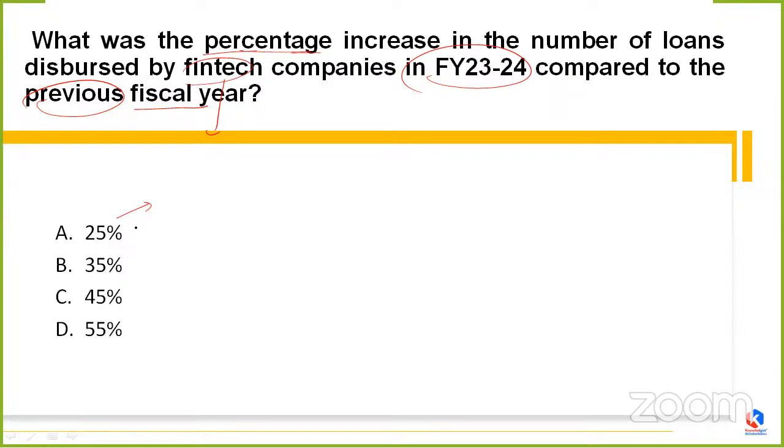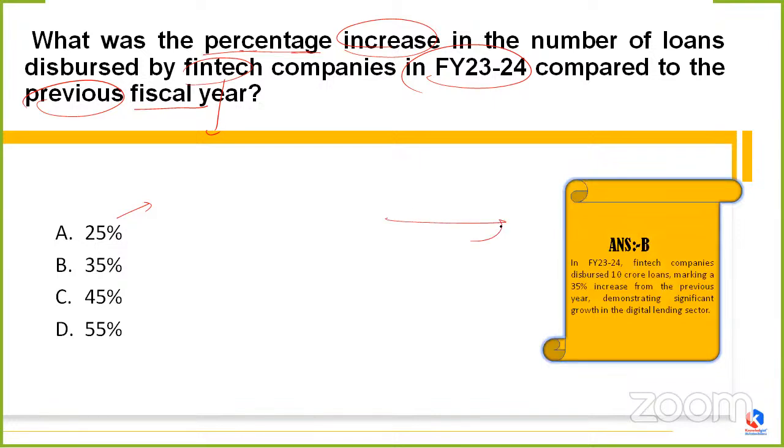To be very precise, it came in the news as a record growth in fintech loan disbursement. So, of course, there is an increment. It is given in the question as well. It's not decreased, of course. So we have to answer what is the correct option, which one is correct, by how much percent it has now increased. Coming to the correct answer this time, it is answer B, my friends.